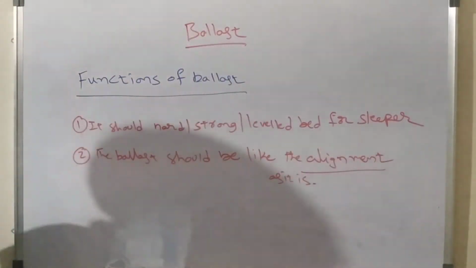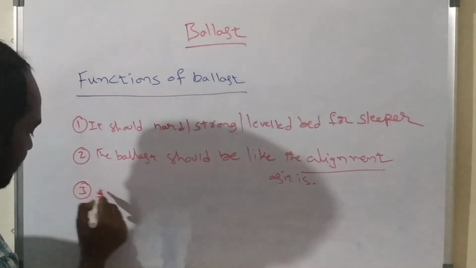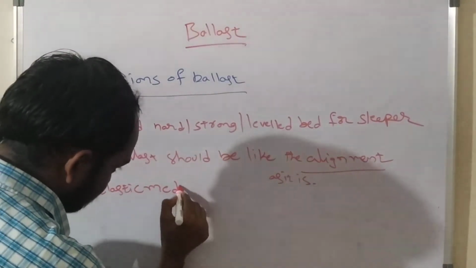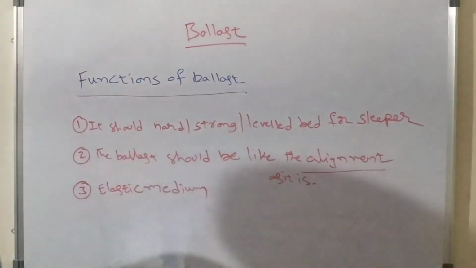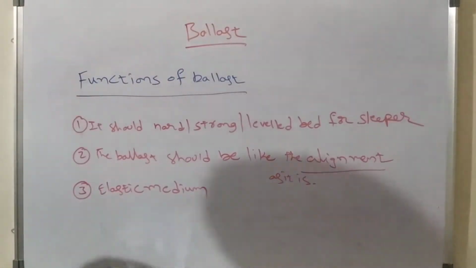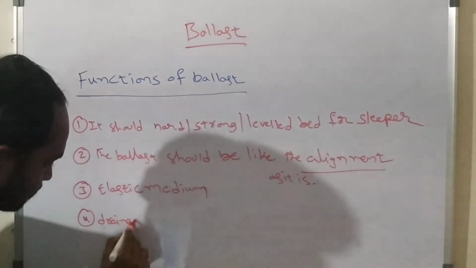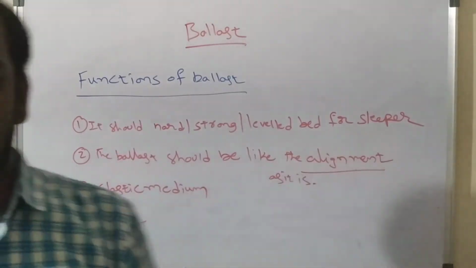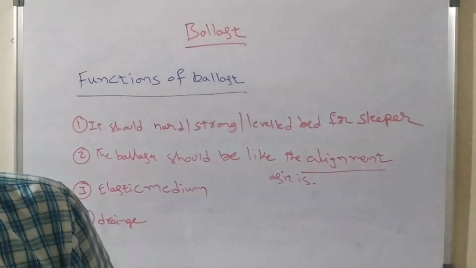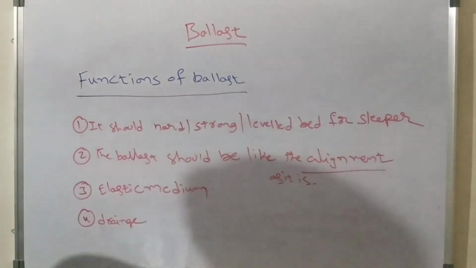This is one more function of the ballast. The next is that it provides an elastic medium between sleepers and the ground. And it should provide proper drainage during the rainy season, and also whenever trains are moving, liquid wastes can be disposed onto the ballast itself. These are the different functions of ballast.